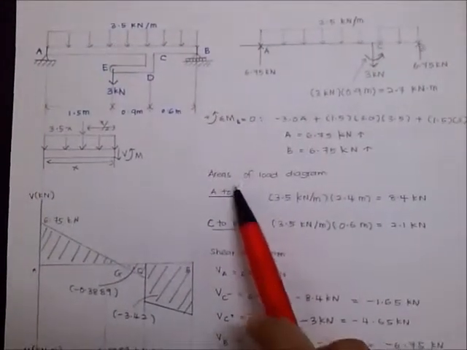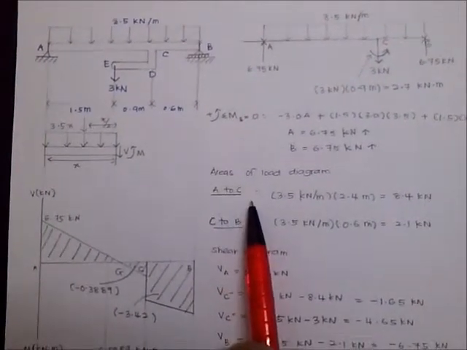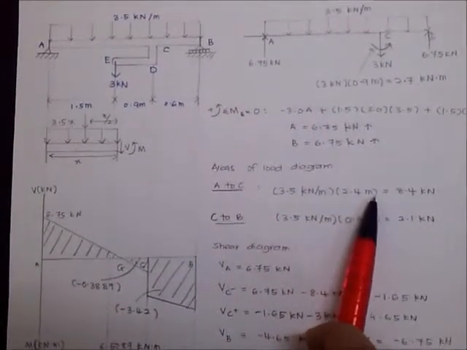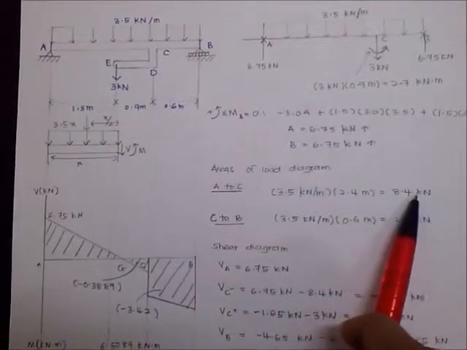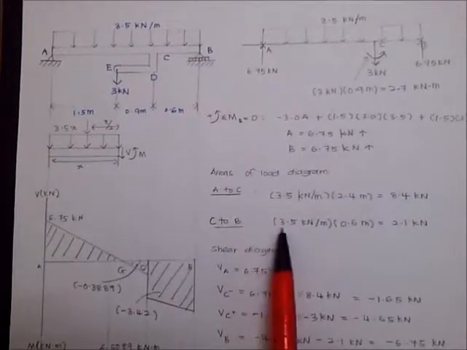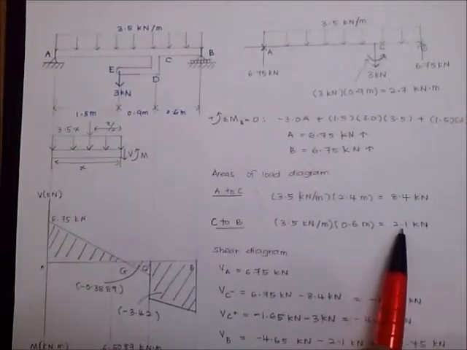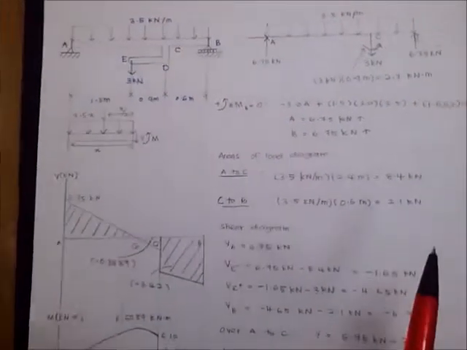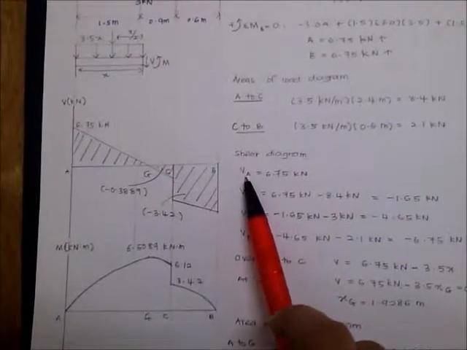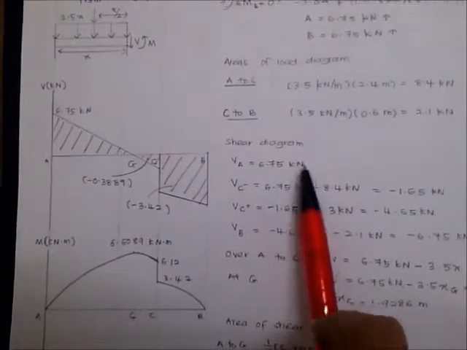Next, we have to find the area of the load diagram, which is from A to C, 3.5 kN per meter times 2.4 meter, which is equal to 8.4 kN. And the area of the load diagram from C to B, 3.5 kN per meter times 0.6 meter, which is equal to 2.1 kN. For the shear diagram, we can find the shear force at A, which is equal to 6.75 kN.